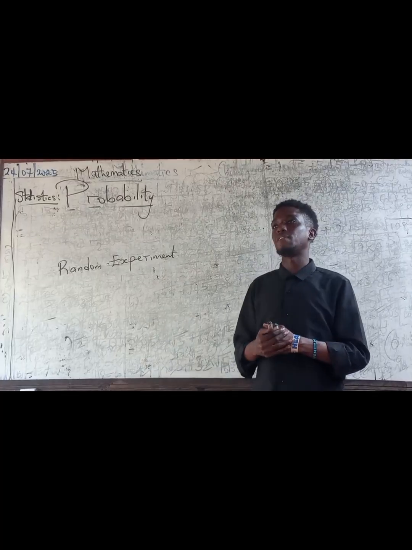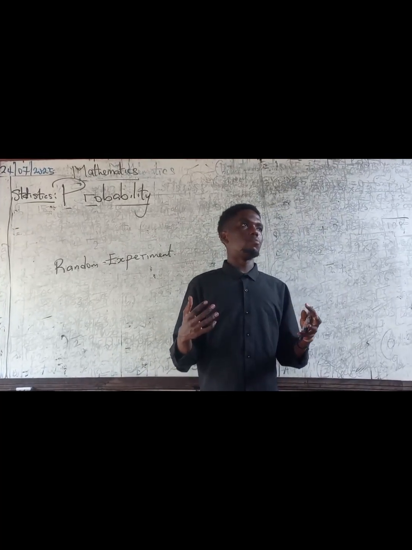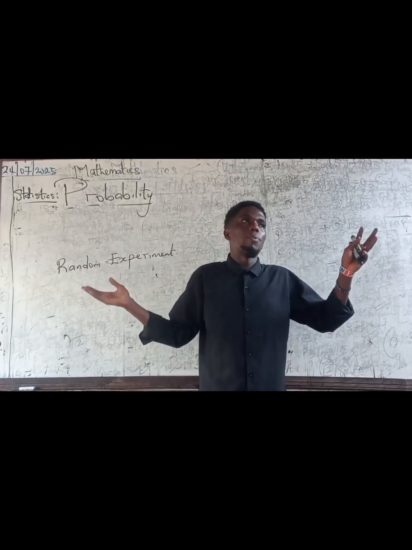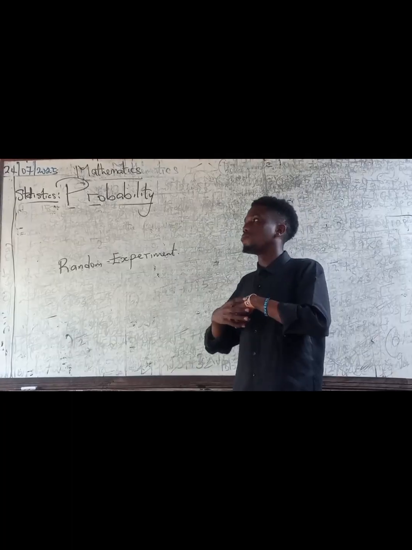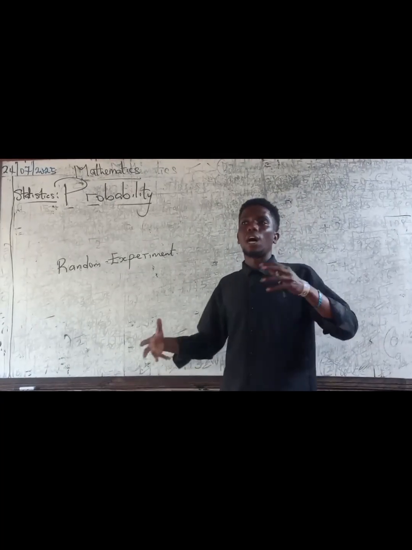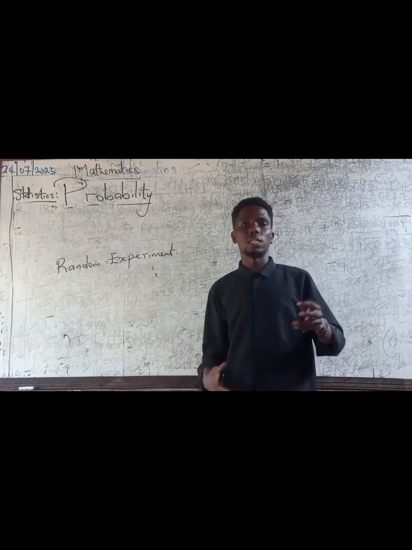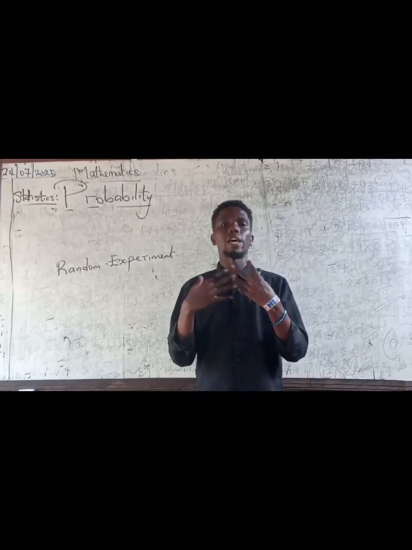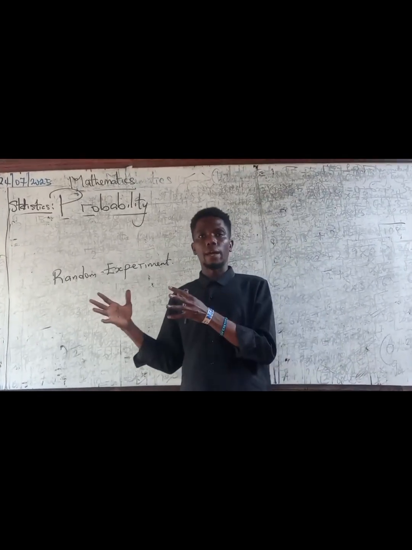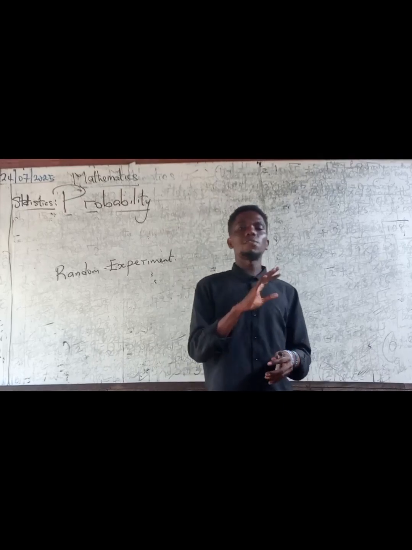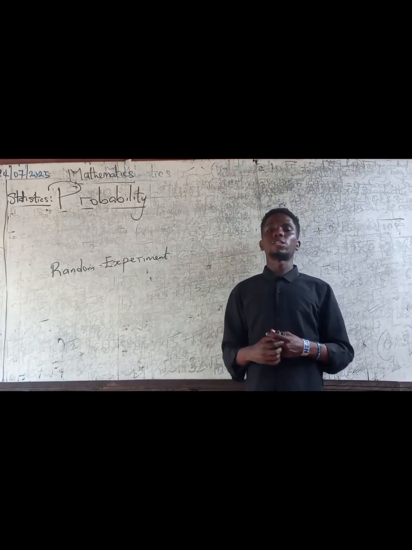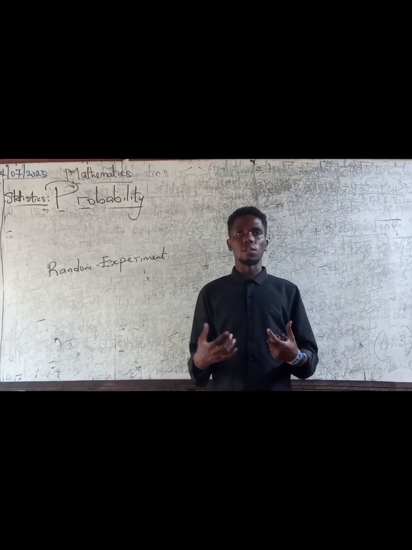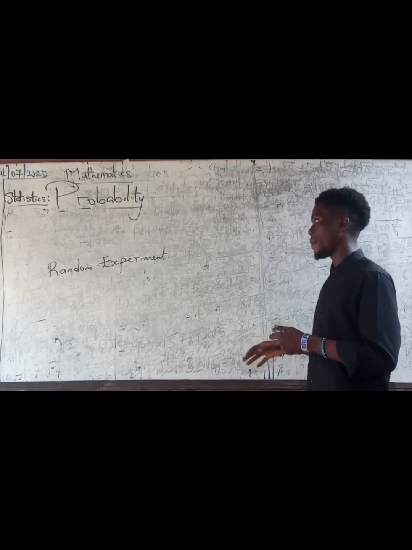Say, for instance, you are preparing a solution in a lab, or you want to prepare a base in a lab. You have all the necessary apparatus and necessary compounds and elements you need for that experiment. Now you know the outcome of that experiment. You know that, okay, this is my result. This is what I'm going to get. But for a random experiment, it is not so. In a random experiment, the outcome is not predictable. It cannot be predicted. All right. So that is what we mean by a random experiment.